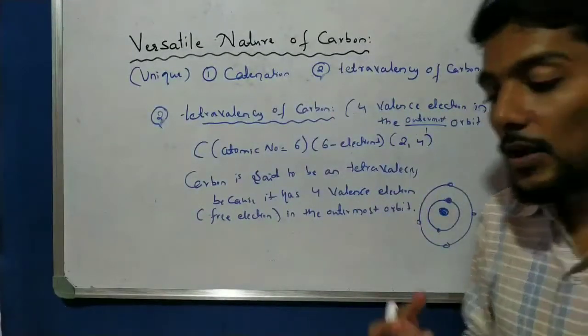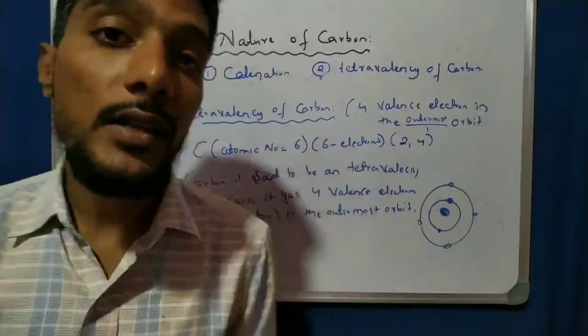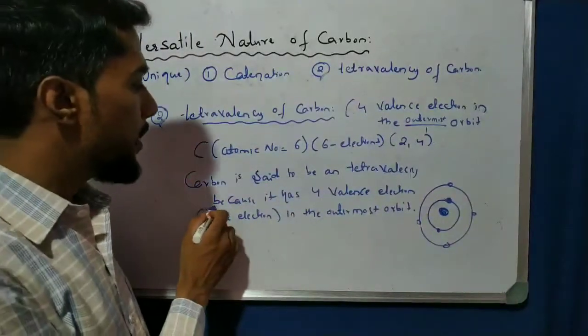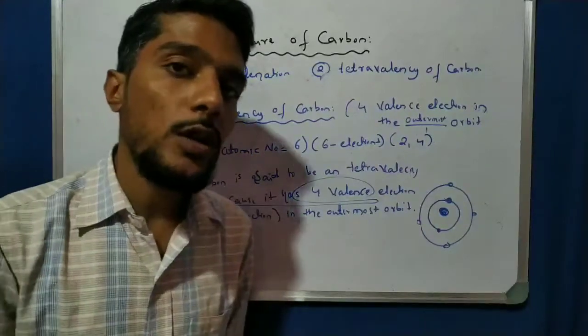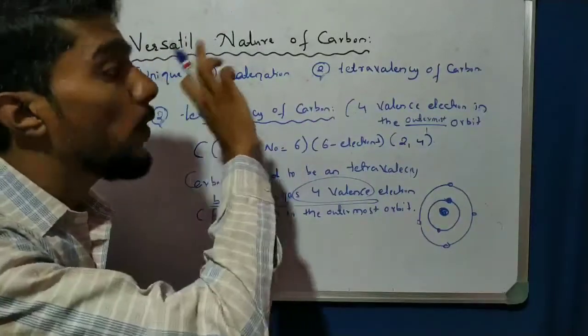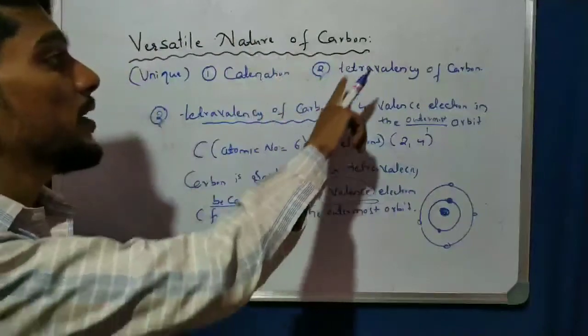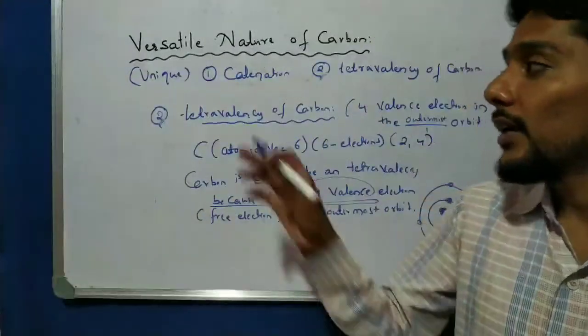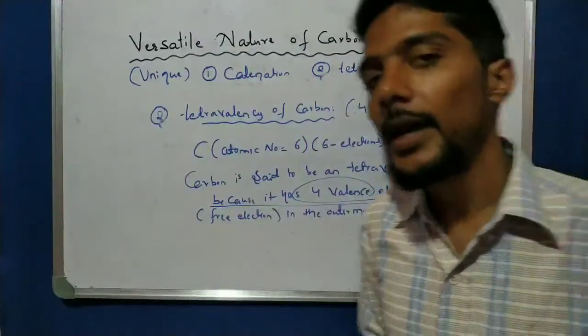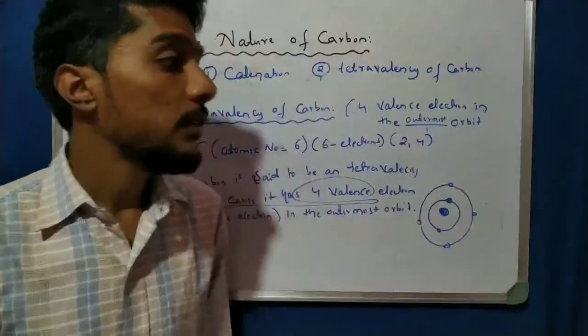A simple examination may ask why carbon is called tetravalent. Simple answer: because the outermost orbit has 4 valence electrons, 4 free electrons. Because of that, we say it is versatile. The versatile nature of carbon is tetravalency. No other element is tetravalent. Only carbon has tetravalency. That is the unique property of the carbon atom.